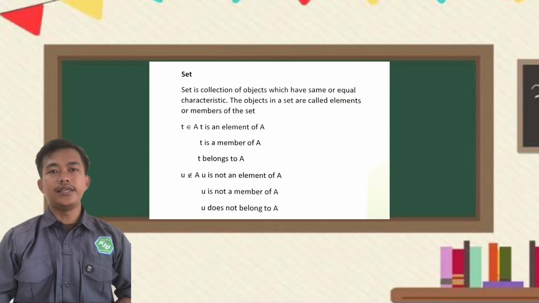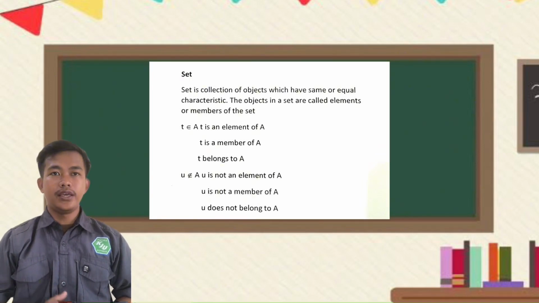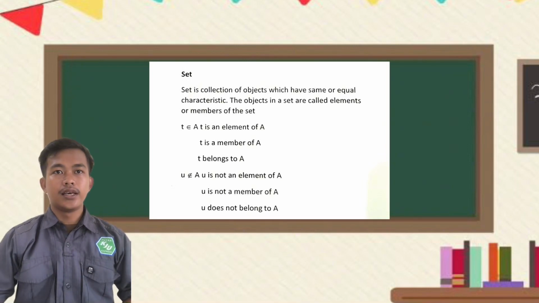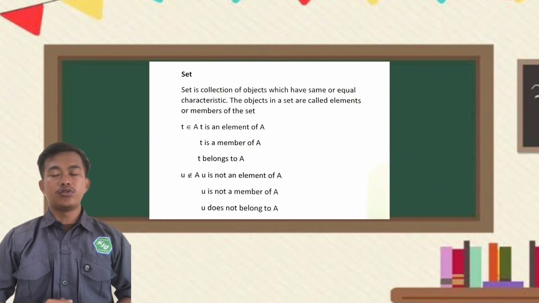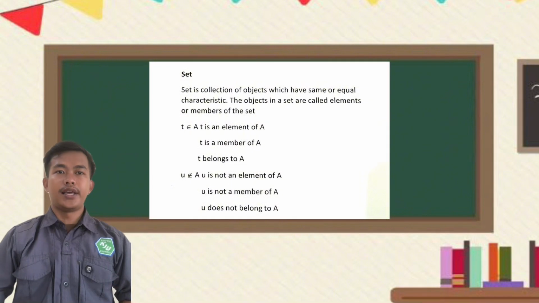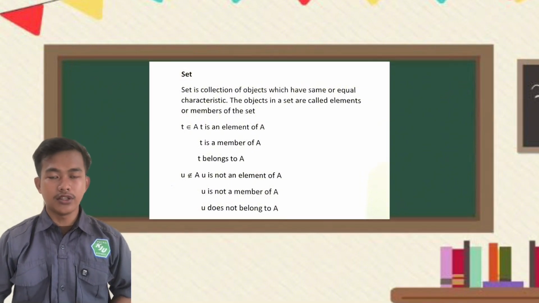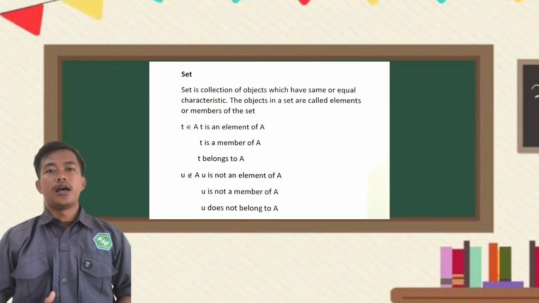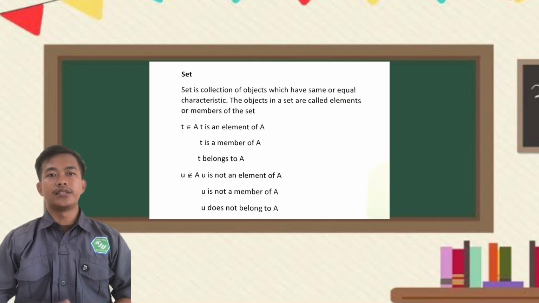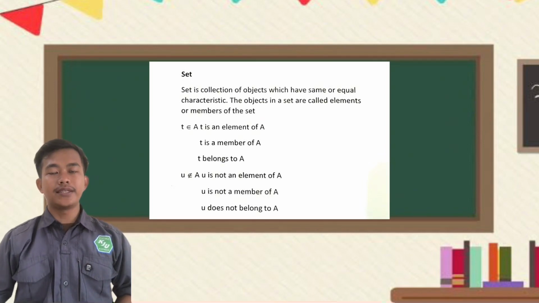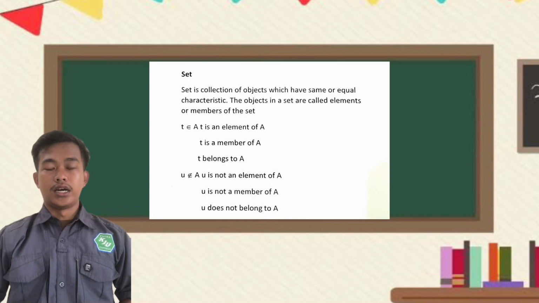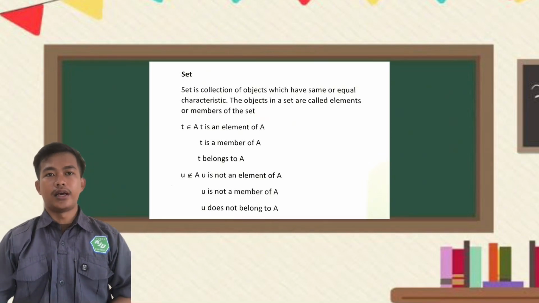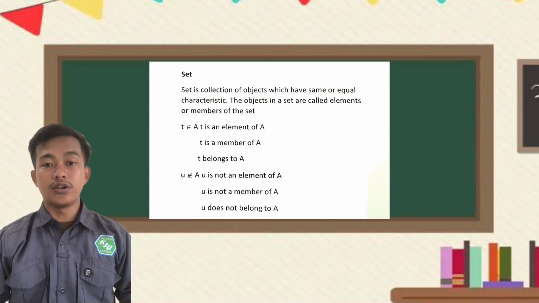We can say T is an element of A, or T is a member of A, or T belongs to A. Next, we can say U is not an element of A, U is not a member of A, and U does not belong to A.